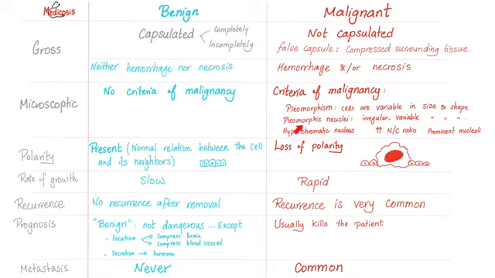If I have a benign tumor and I removed it, it's not going to come back. But if I have cancer and I remove it, it can come back. Benign tumors are usually not dangerous, with some exceptions. But cancers are dangerous. They can kill you. I'm not saying they will 100% kill you.